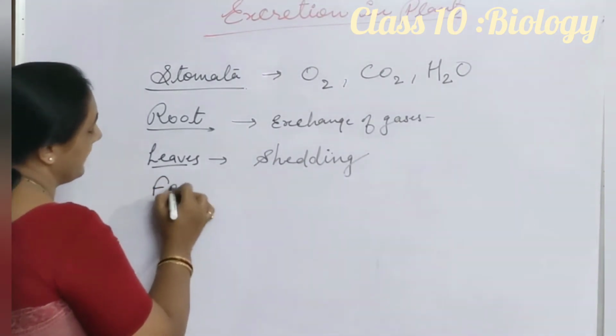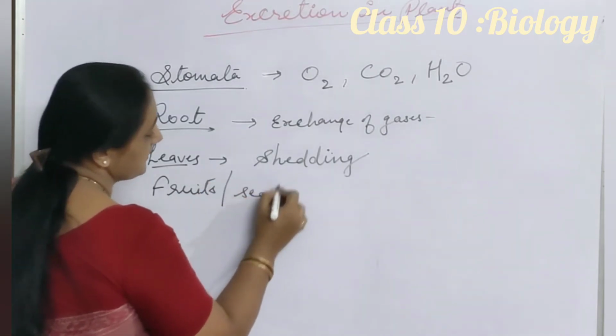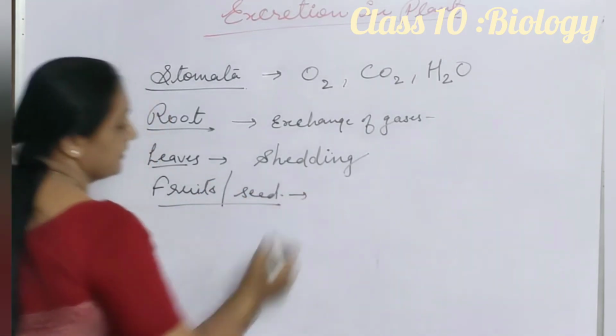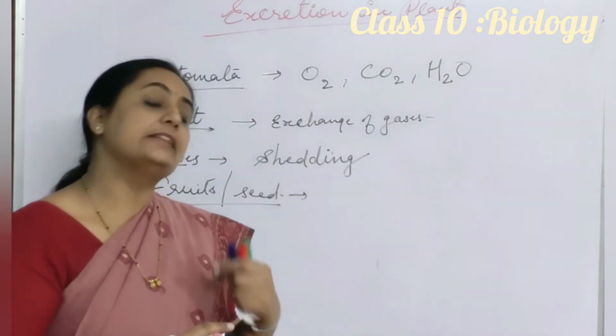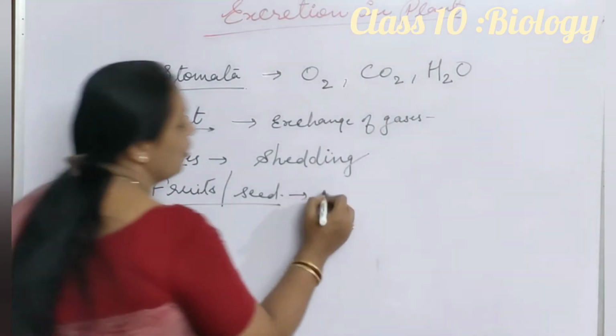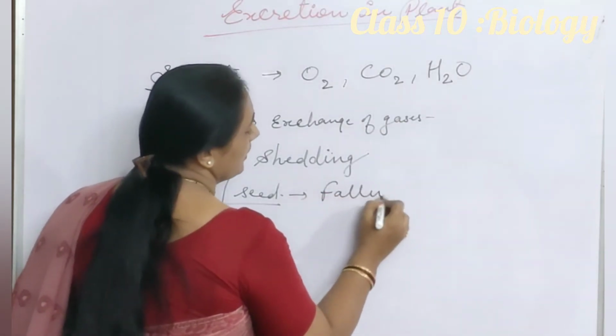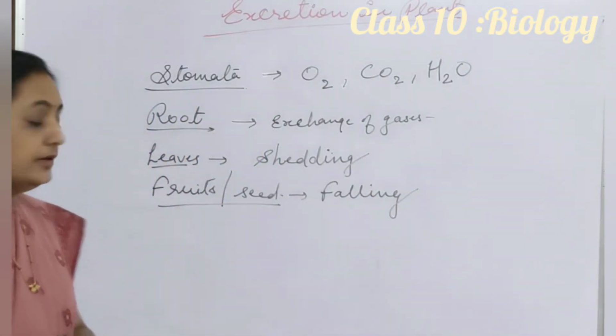Same with the help of fruits and seeds. We are getting oil from seeds. In fruits also the plant stores waste material. That is waste material for the plant but not for us. And during falling of the fruit, this waste material is removed by the plant in the form of fruit and seeds.